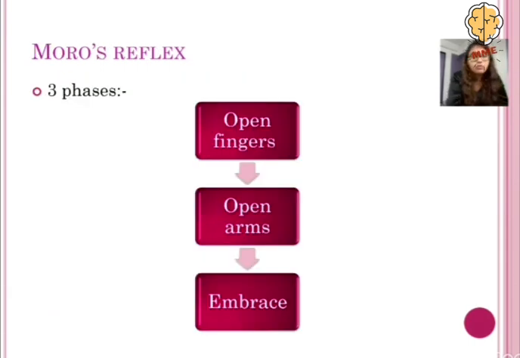Then we have the Moro reflex. Now in this reflex we have 3 phases. First the fingers will open, then the arms will open, and the third phase is that they are going to embrace it.